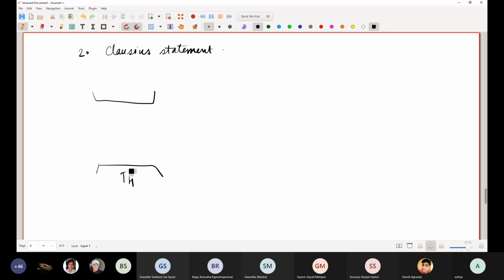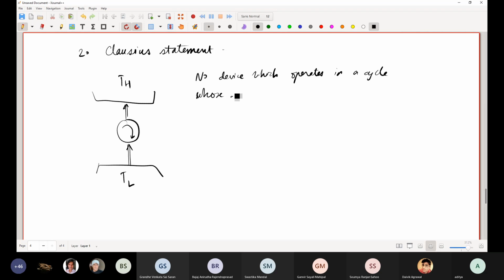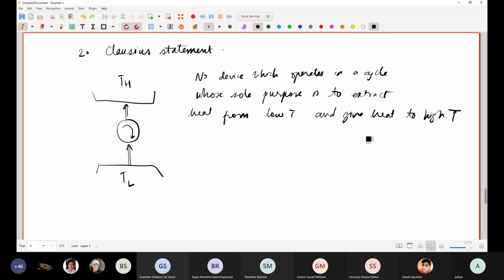It is impossible to have a device operating in a cycle whose sole purpose is to extract heat from a low temperature reservoir and transfer it to a high temperature reservoir. This is not possible.